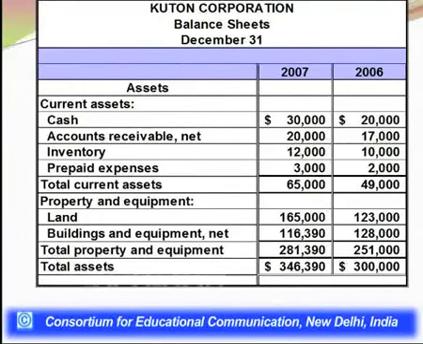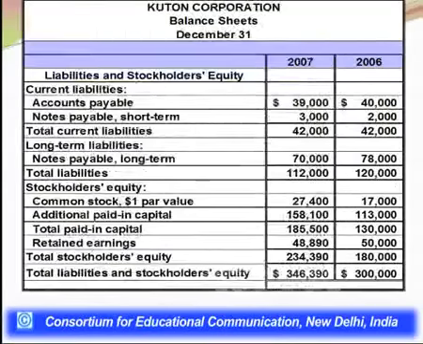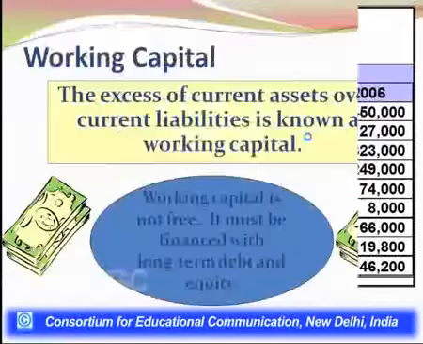If we divide the quick assets by the current liabilities, which we already know are 42,000, that gives you the value of your quick ratio. So here on the slide I am showing you how we calculated the quick ratio, or acid test ratio, for the company.